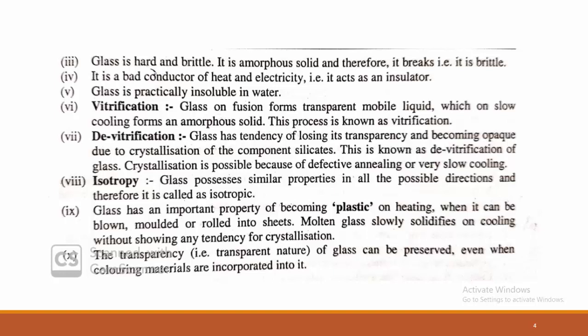Glass has an important property of becoming plastic on heating. As we know, once you heat the glass material, we can mold it in any different types of shape, having plastic properties, while the transparency of the glass can be preserved even when coloring materials are incorporated into it. This is a very important property among the different physical properties of glass.